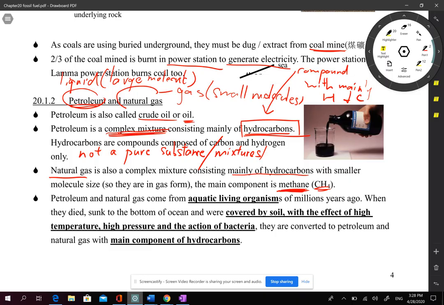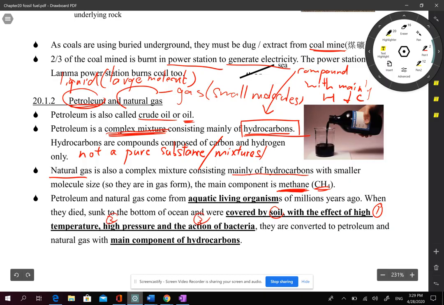In daily life, you may hear this name very frequently. In Chinese it is called 甲烷. It is one of the gases in petroleum gas, liquefied petroleum gas, or town gas. Methane is the main component, and it is the main component in natural gas too. And how are natural gas and petroleum formed? Actually, the source is similar. It is also covered by soil, and it also receives high temperature, high pressure, and the action of bacteria.